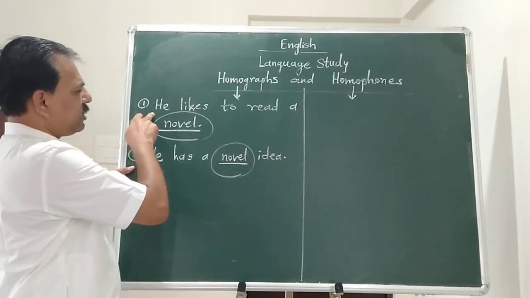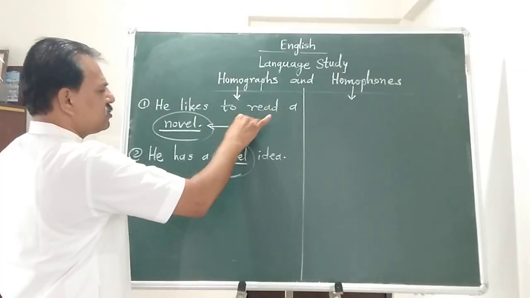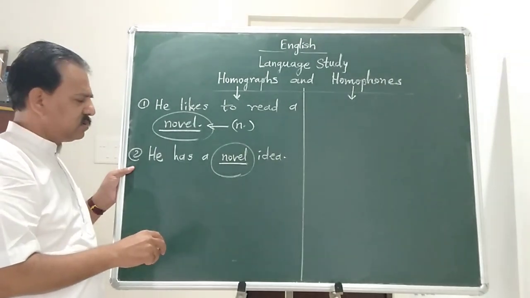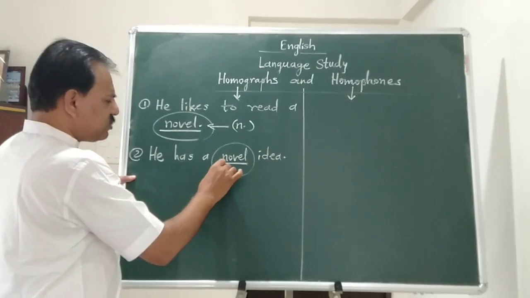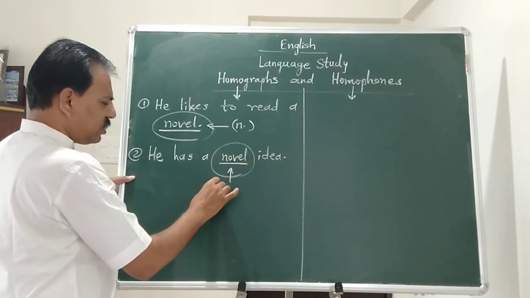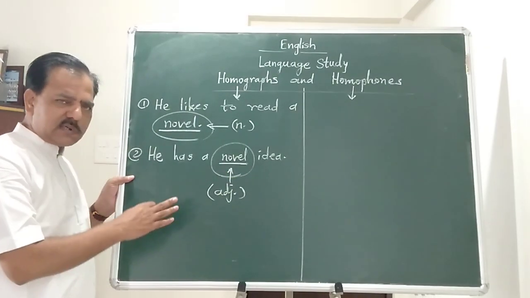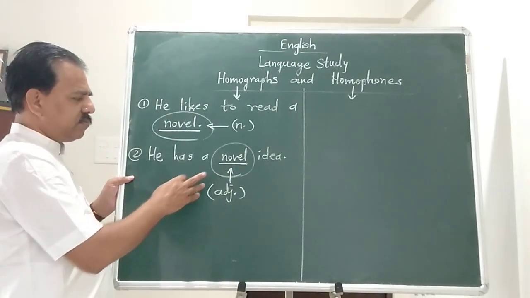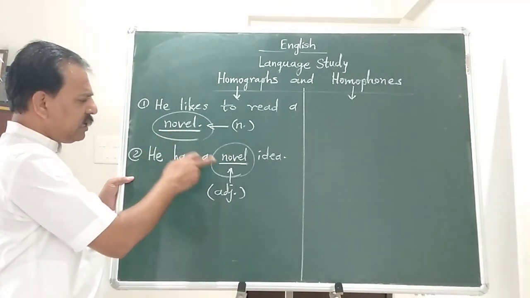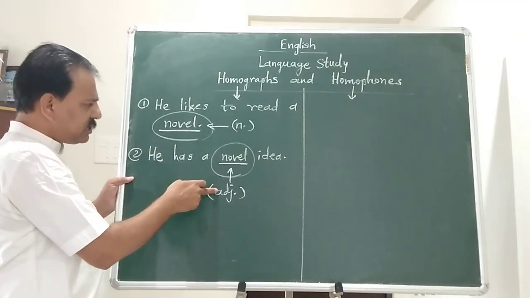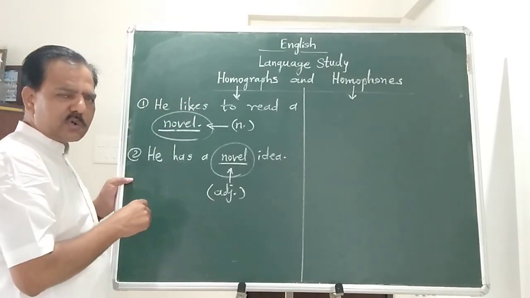In example number 1, he likes to read a novel. Here novel is used as a noun, means a fiction. And in example number 2, he has a novel idea. This works as an adjective, a describing word, meaning new and very interesting. So the meaning is completely different. Its part of speech is different, though it is spelled alike. So this is what we call homograph.